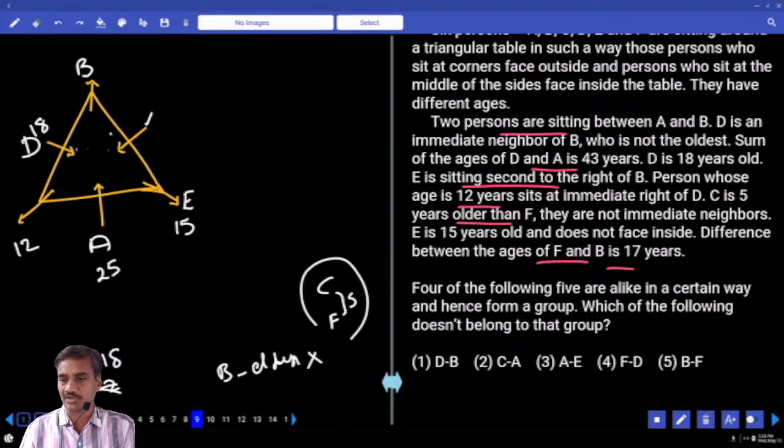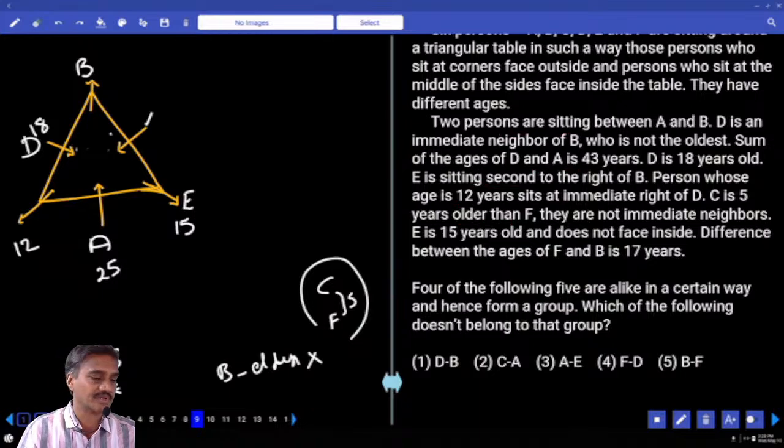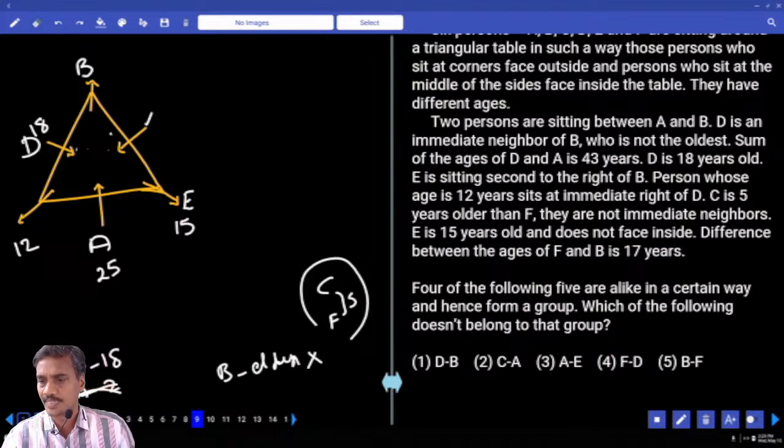Where should C and F be? In this one, C is elder to F, isn't it? As C is elder to F, F and B differ by 17 years, and at the same time B is not the eldest. Now who is not the eldest here? D is an immediate neighbor. Sum of the ages of D and E. D is the person whose age is 12 years.